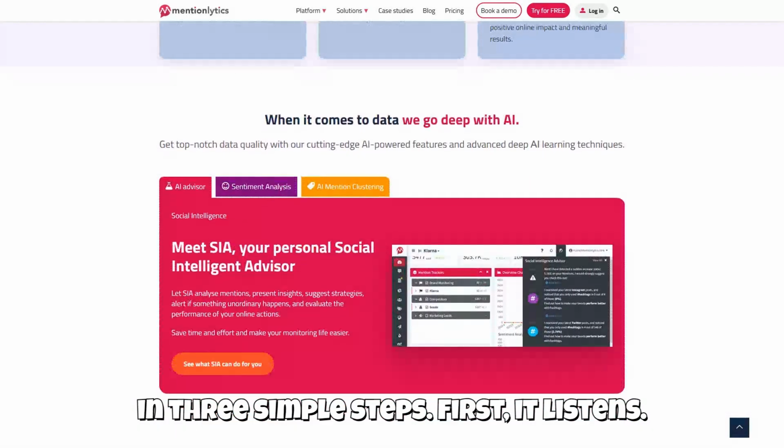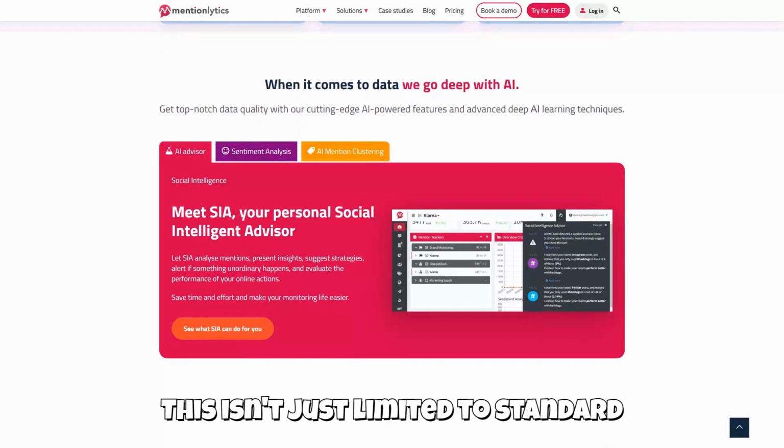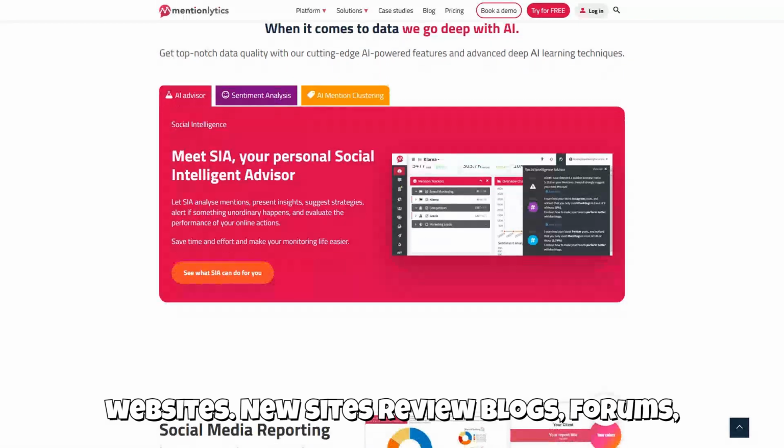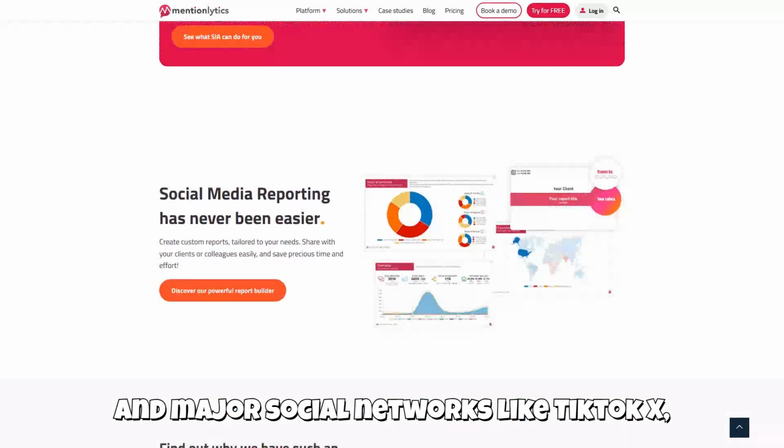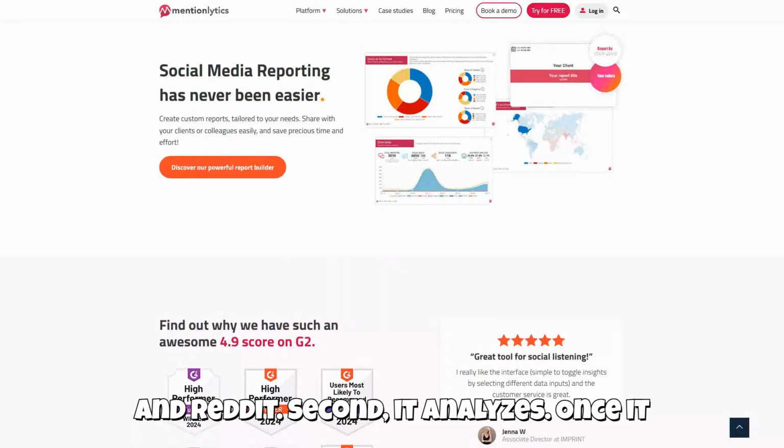First, it listens. Mentionlytics tracks unlimited sources. This isn't just limited to standard websites. It scans news sites, review blogs, forums, and major social networks like TikTok, X, Facebook, LinkedIn, Instagram, YouTube, and Reddit.